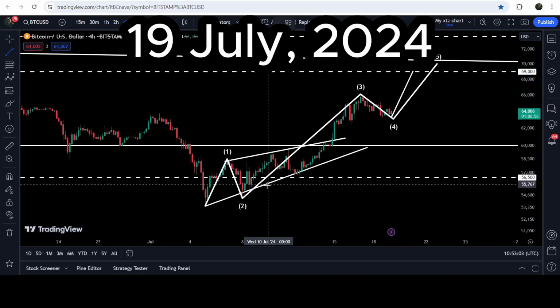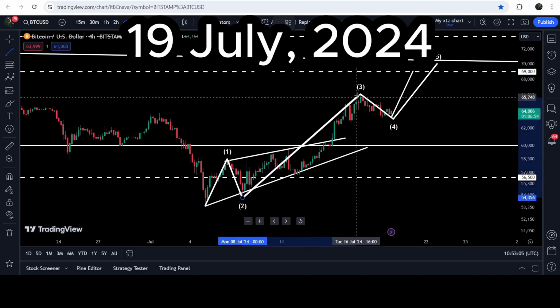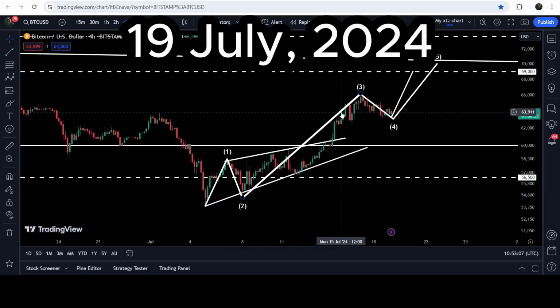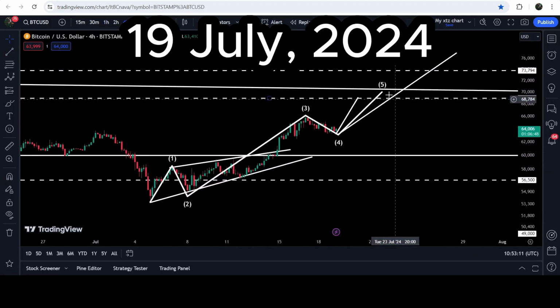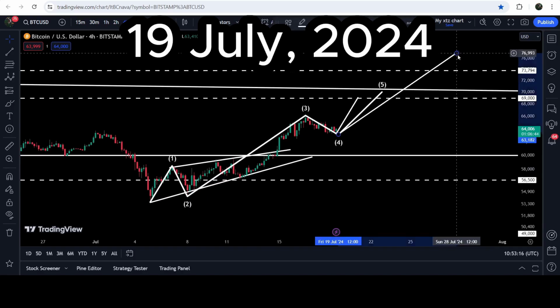And for example, if wave 5 will be equal to wave 3, then we can even break out the highest price of March 2024 as well, because in that situation we can move to $76,900.